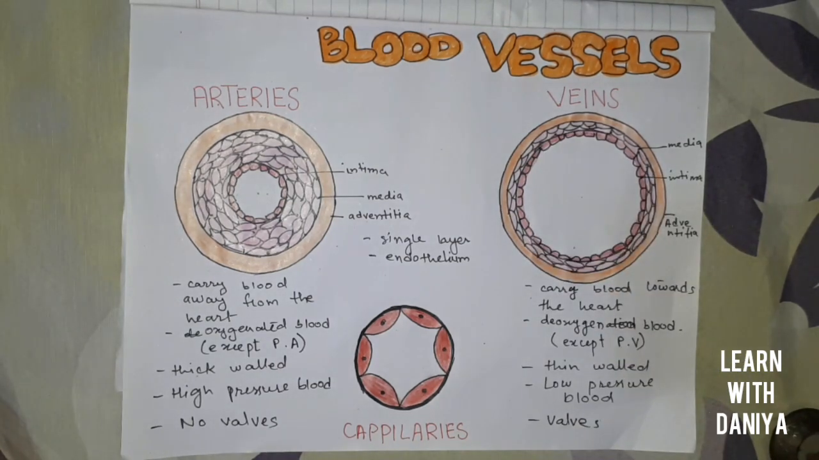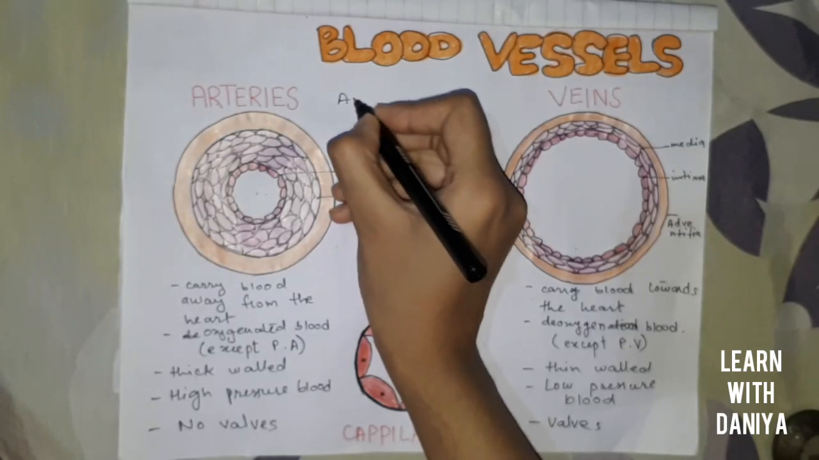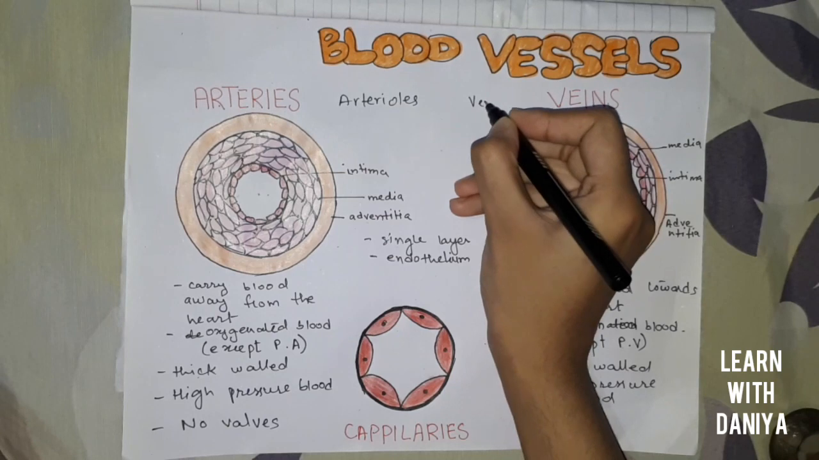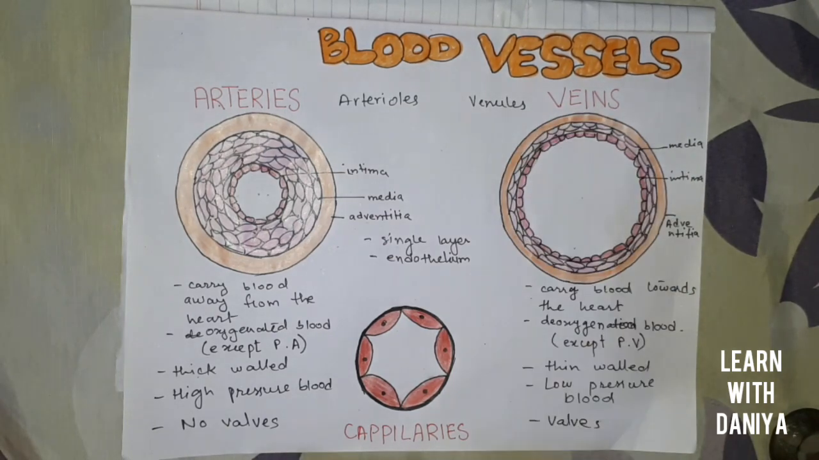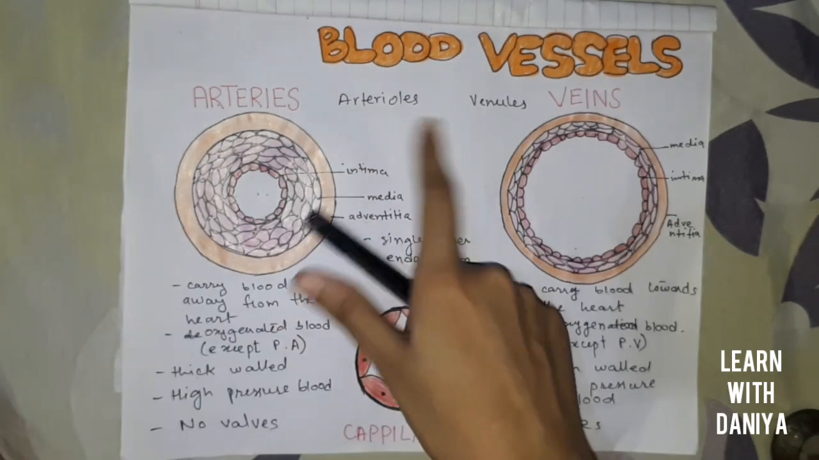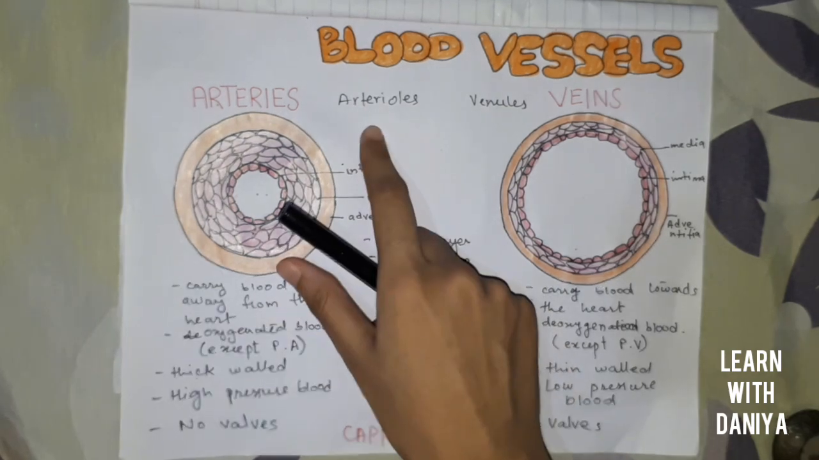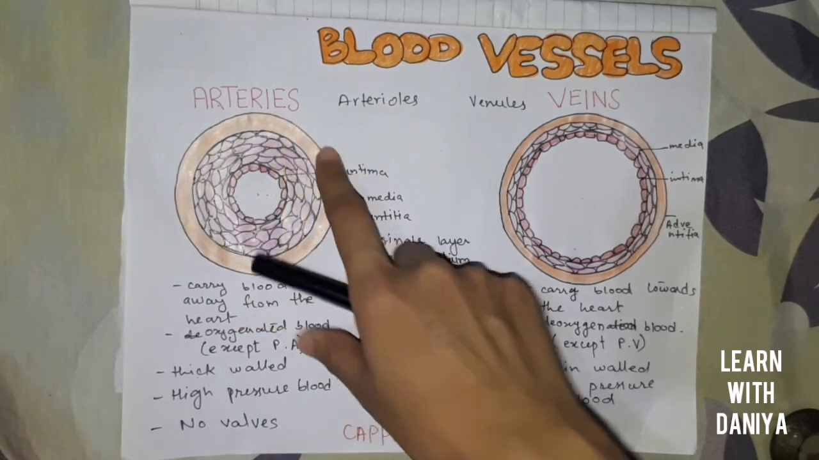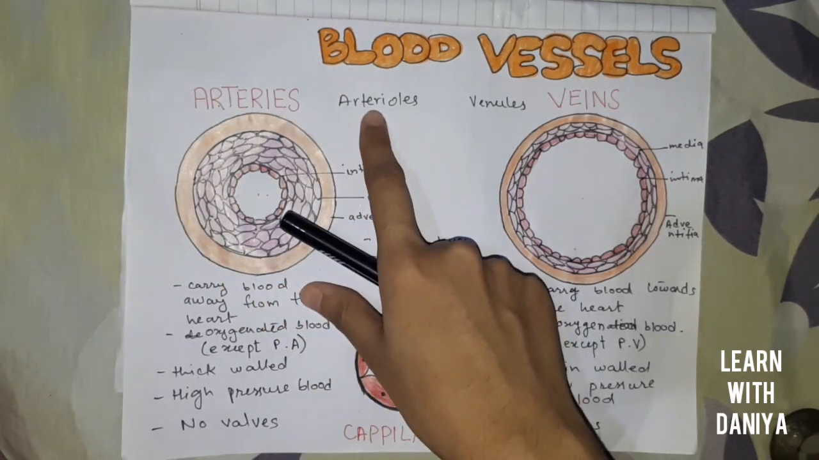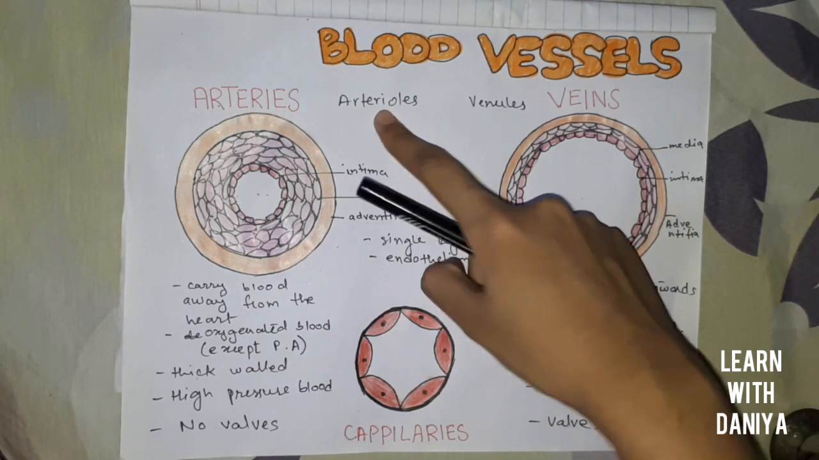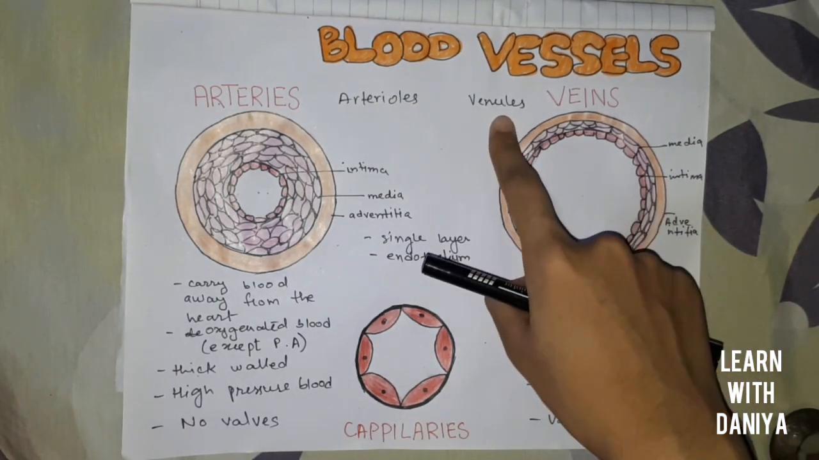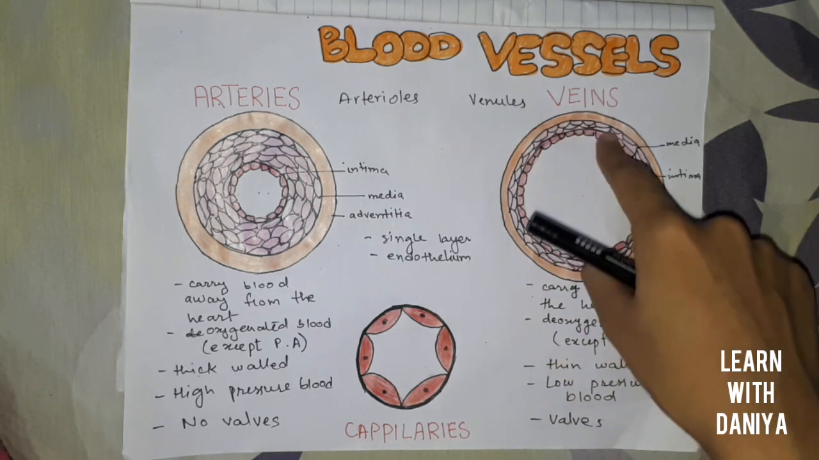There are furthermore two types of blood vessels, which are arterioles and venules. Arterioles are basically the smallest size of the arteries. The arteries basically divide into the smallest arterioles, which further divide into capillaries, and then the capillaries rejoin to form venules, and then the venules together convert into veins.